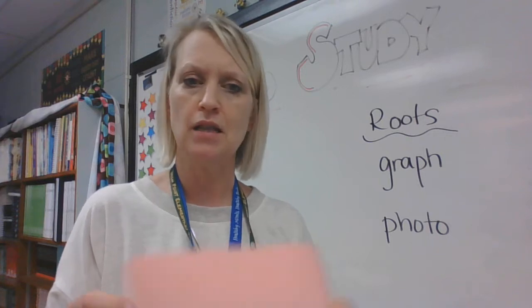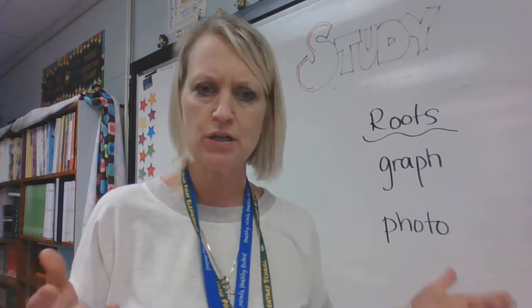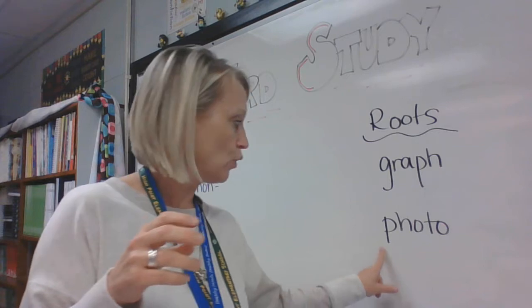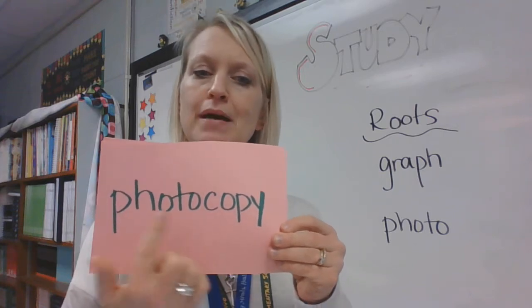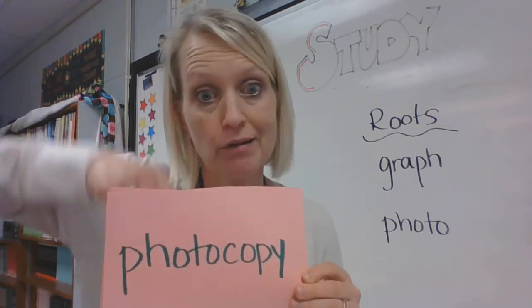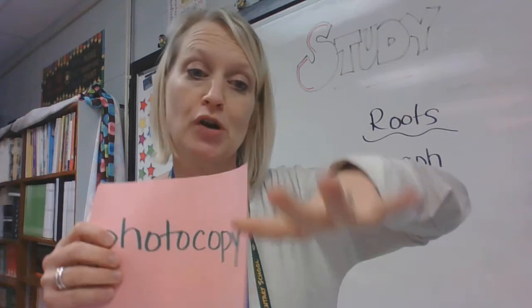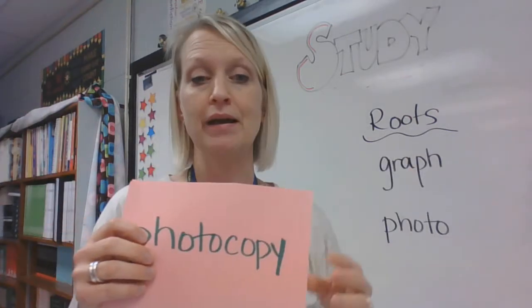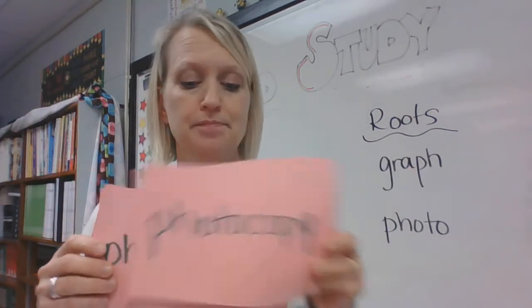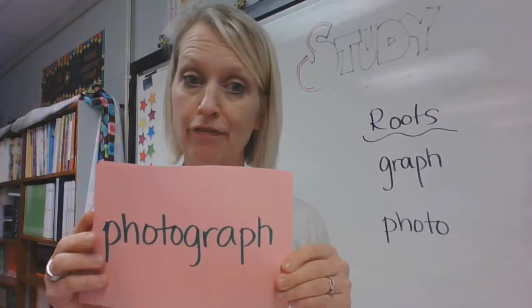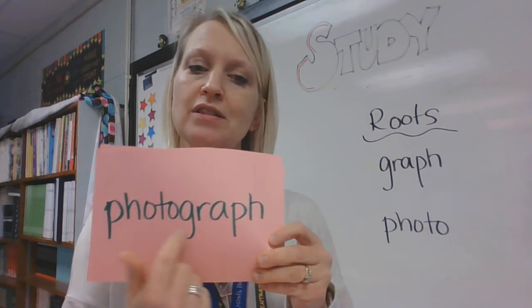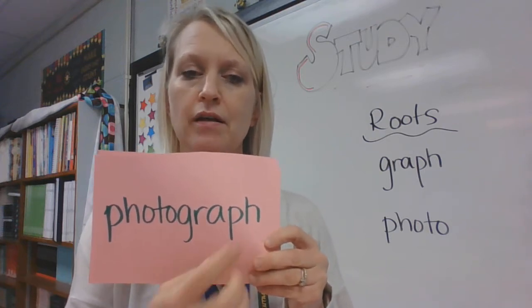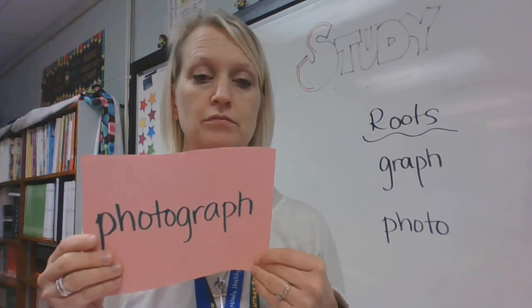Those are the words that we're going to focus on that have the root graph. You can find lots and lots more in your life and in your reading. For the root photo, we have a photocopy, a copy made with light. If you've ever looked at a copier and raised the lid while it was taking a picture, you can see the light going back and forth that it uses to make that copy. Photograph. A picture is a photograph, and it uses light to write the picture onto a piece of paper.